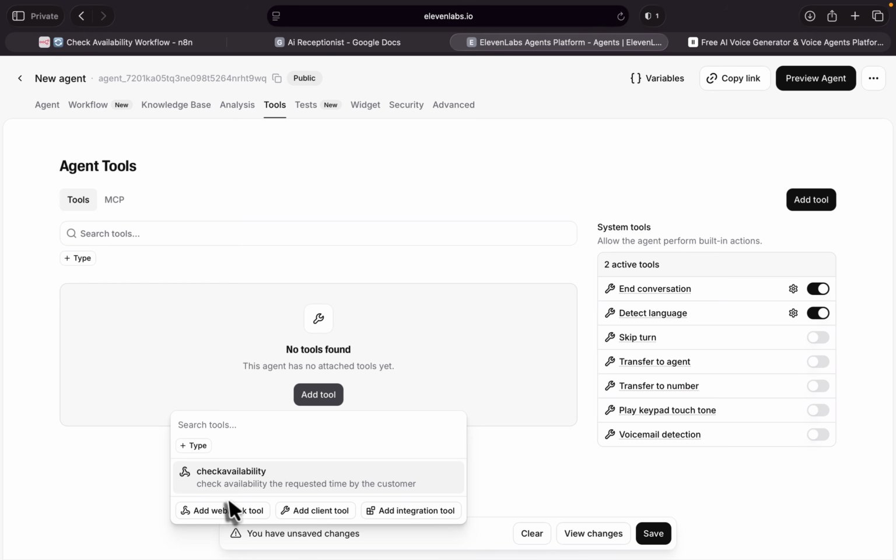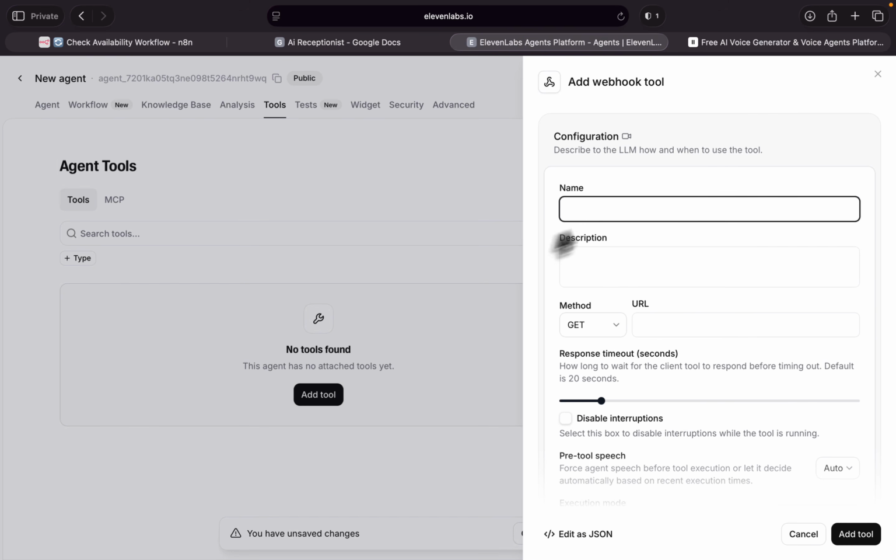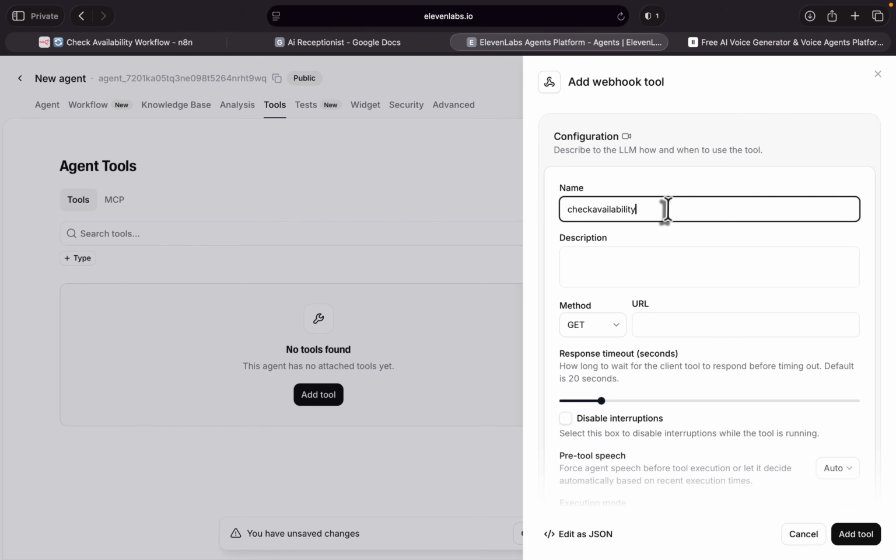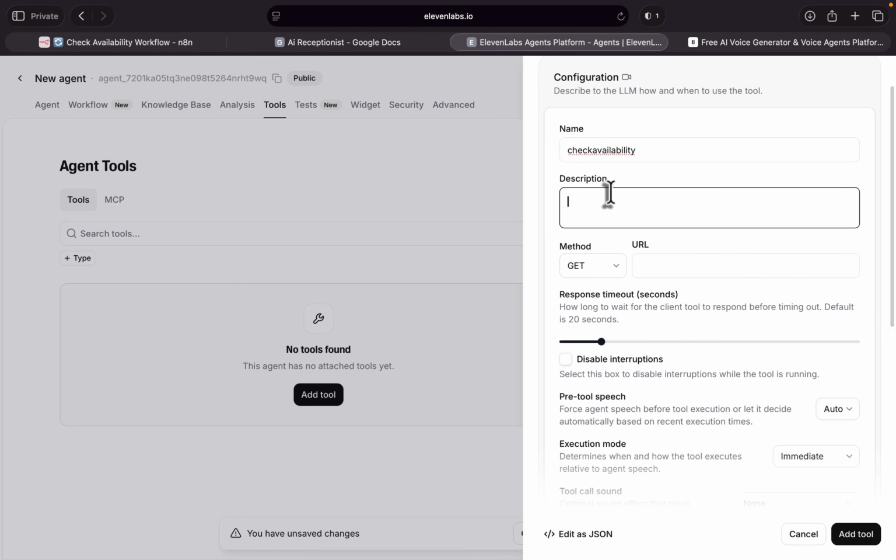Now let's add our tools. On add tool, click on add webhook tool. And in here, the first tool was check availability. Let me make sure the spelling is correct. And for the description, check the availability of the customer's requested time.